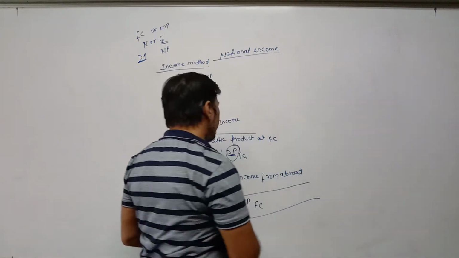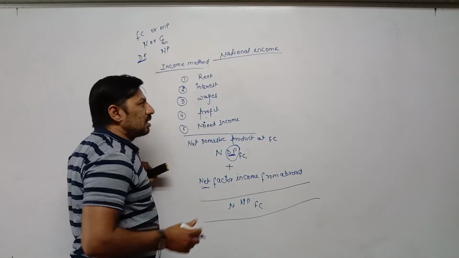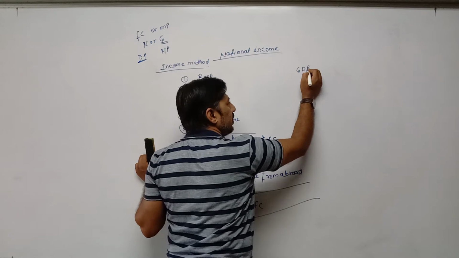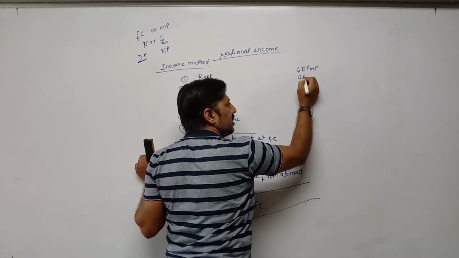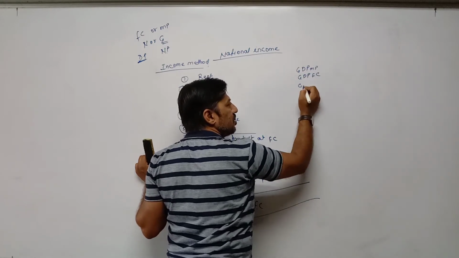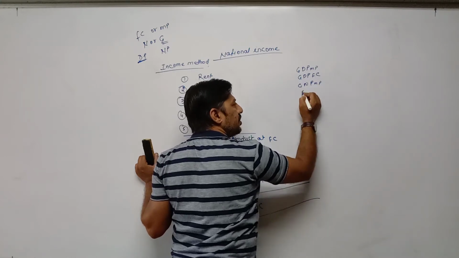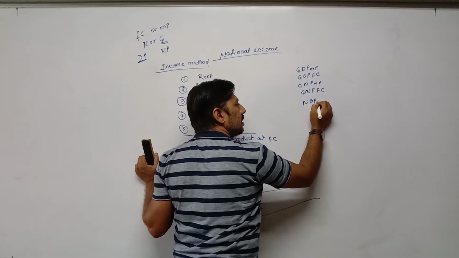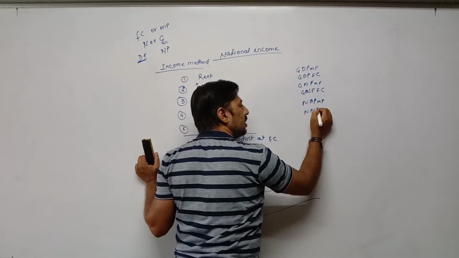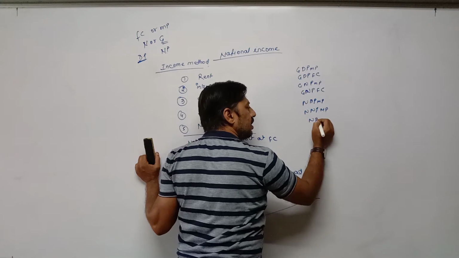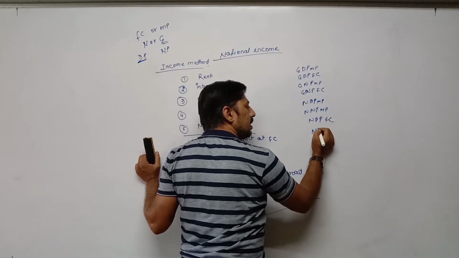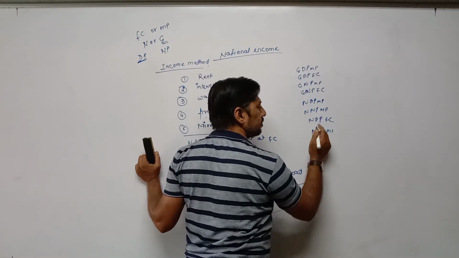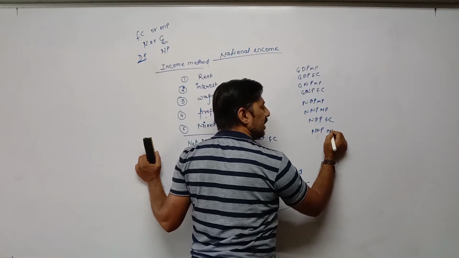I have already told you there are various terms used for calculating national income. For example, GDP MP, GDP FC, GNP MP, GNP FC, NDP MP, NDP FC, NNP MP, NNP FC.